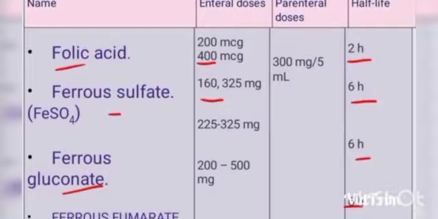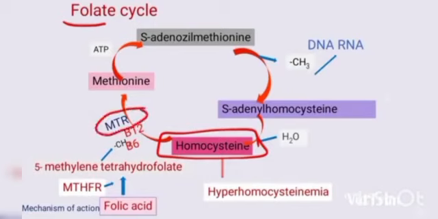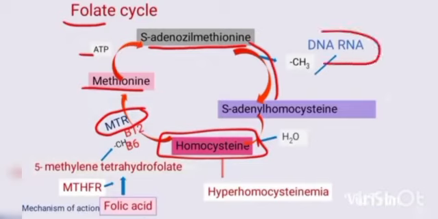Okay, now we will talk about the mechanism of action of the folate cycle. It starts from homocysteine, and from homocysteine the methionine synthase enzyme converts it to methionine, and by taking adenosine triphosphate it converts into adenosyl methionine, and from this it converts to adenosyl homocysteine, linked to DNA and RNA synthesis. It is very important because if it is not formed, then new cells are not formed.